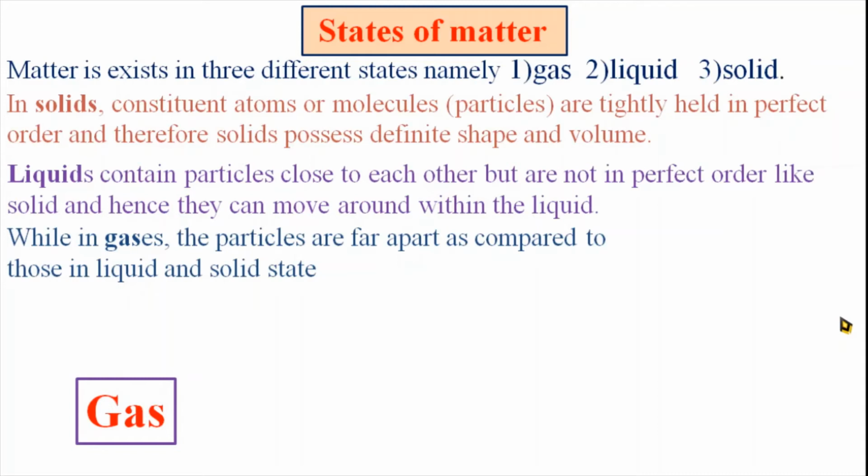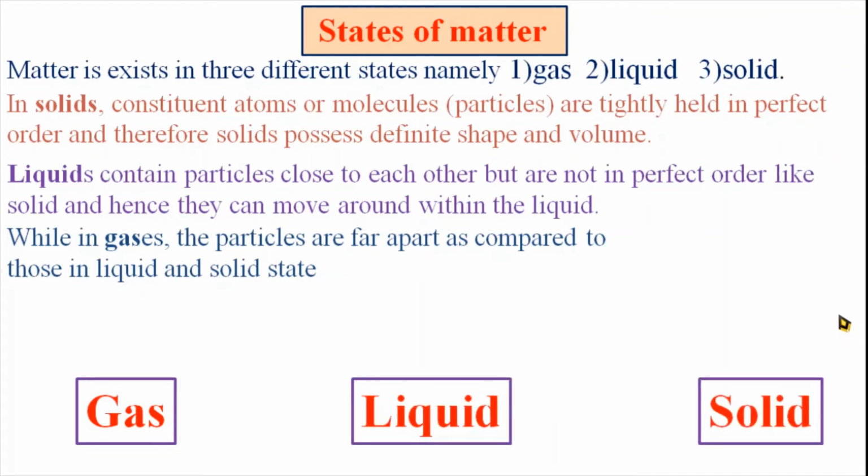Here, three states are shown: gas, liquid, and solid. These three states, that is the conversion of a gas into liquid, and liquid into solid of the same substance, are due to the change in the temperature and the pressure. If you apply pressure on the gas, then it gets converted into the liquid. When liquid is under pressure, then it gets converted into the solid.